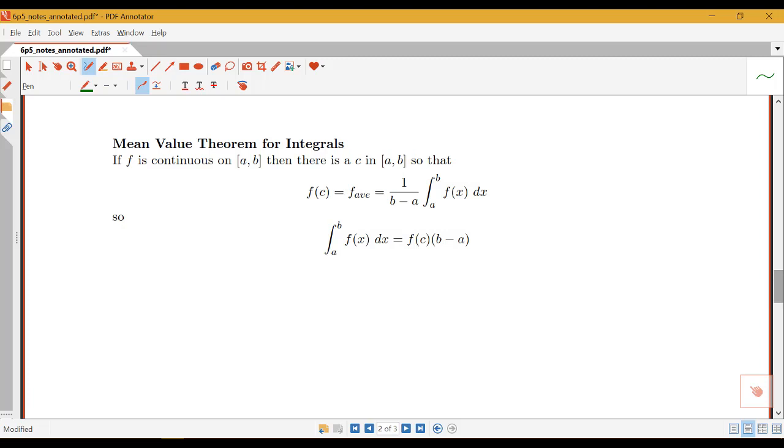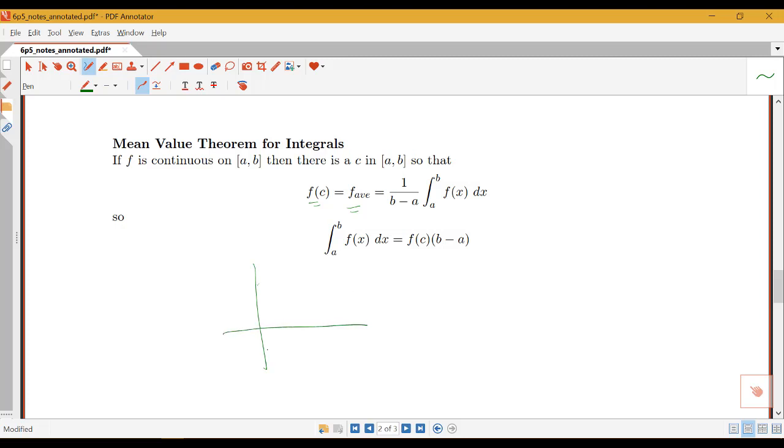If f is continuous on [a, b], there's a point c in that interval so that the value at that point is equal to the average value of the function, which we know is equal to our average value formula of 1 over b minus a times the integral from a to b of f of x dx. We can also rewrite this and get another geometric interpretation: the integral from a to b of f of x dx is equal to f of c times b minus a, just by multiplying both sides by b minus a. So what does this mean in a picture?